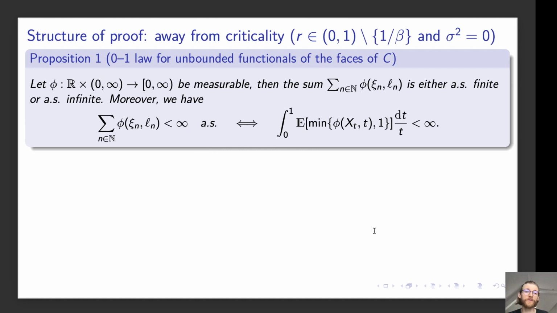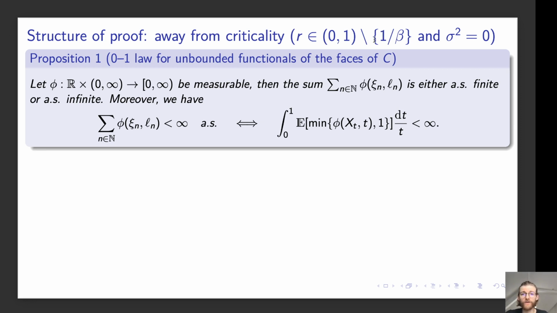Okay, so how do we prove these things? We have this 0-1 law for unbounded functionals of the faces of C, which is Proposition 1, which is going to be very useful. We consider some phi that's measurable, and then the sum over all n of phi of the heights and lengths is either almost surely finite or almost surely infinite, and it's going to be finite if and only if the integral of the expectation of the minimum between phi and 1 with respect to the measure dt over t is finite.